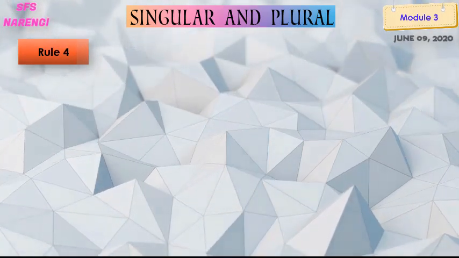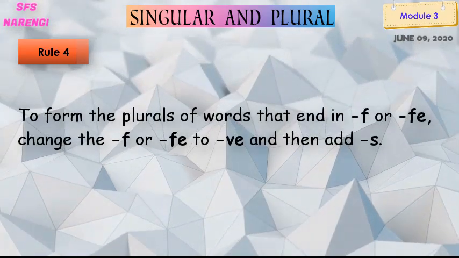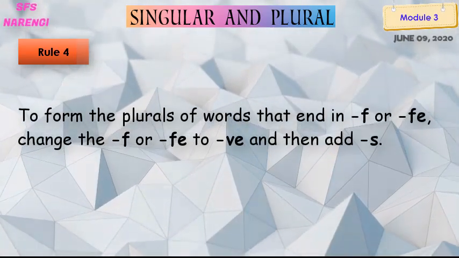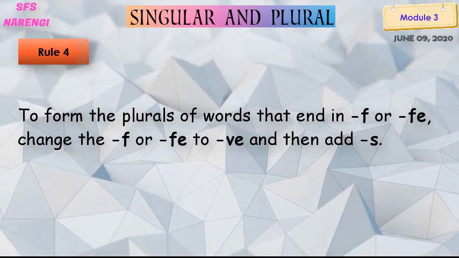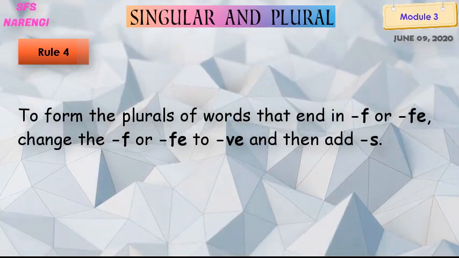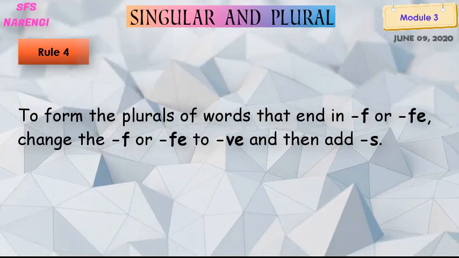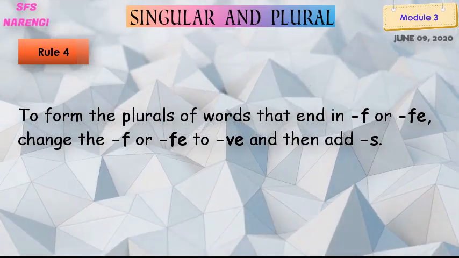Okay. So my dear students, let's see the last rule given on page number 27. The rule says to form the plurals of words that end in F or FE, change the F or FE to VE and then add S. Got it? Don't get confused.